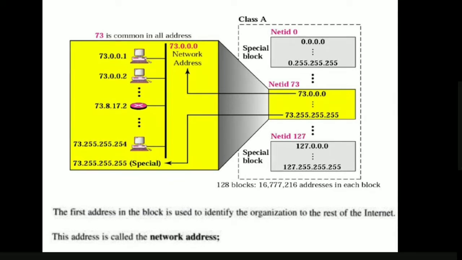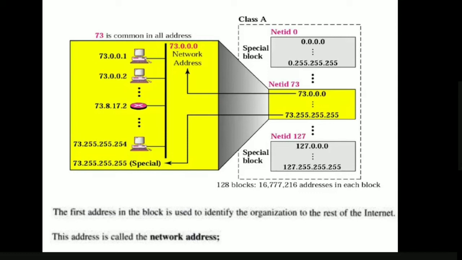So what will be the net ID of the 73rd block? We have 73. What is the range of addresses for net ID 73? 73.0.0.0 to 73.255.255.255, isn't it? So for this particular block 73, what will be the network address? 73.0.0.0.